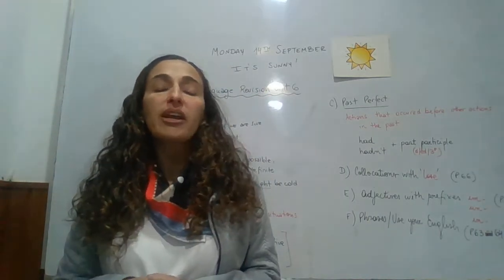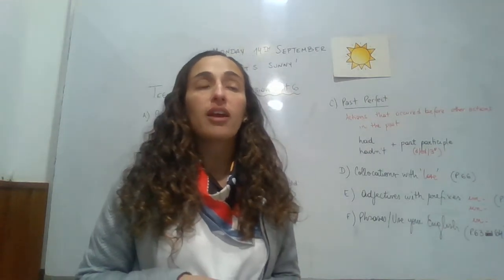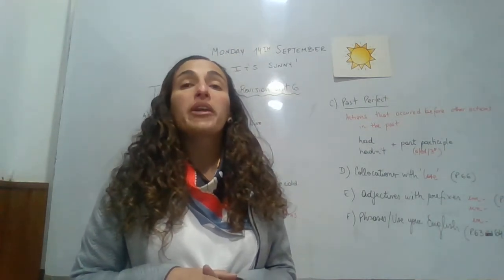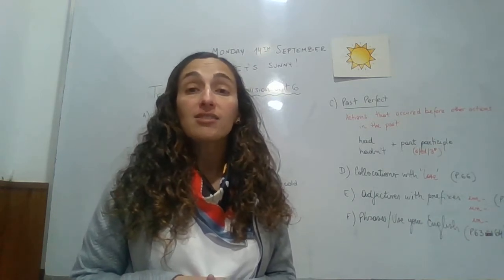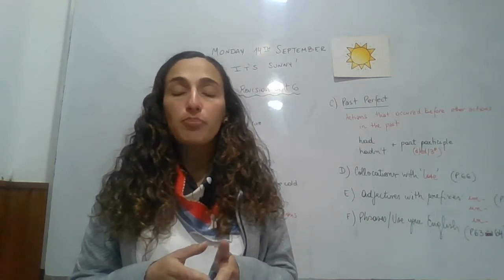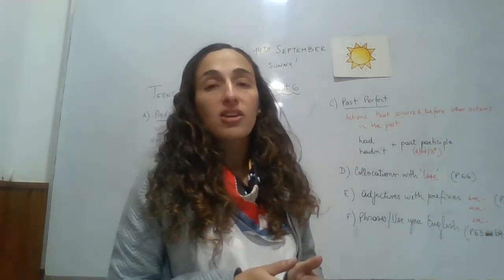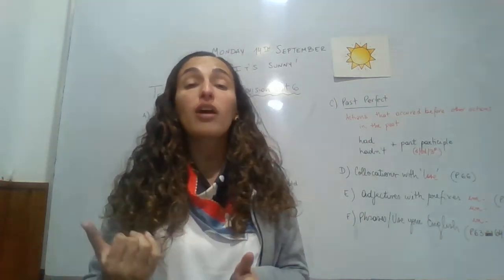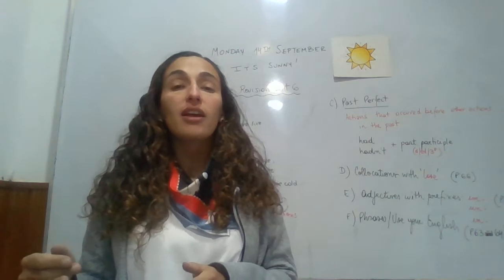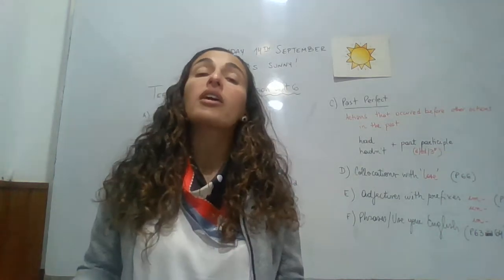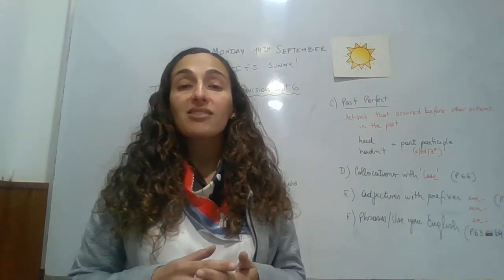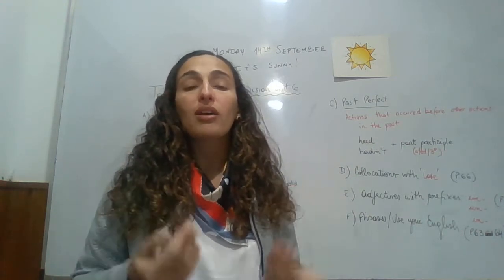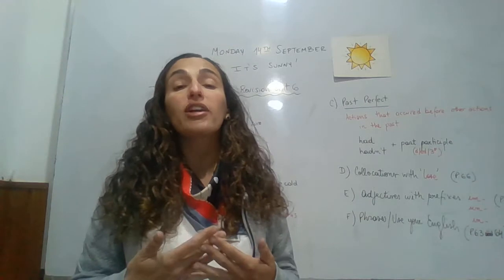One example that I always tell you is this one. When I arrived at the cinema, the film had started. Arrived is a past action and had started is an action before arriving. So first the film started and then I arrived. Two past actions but had started is a previous action, an action that happened before another action in the past,